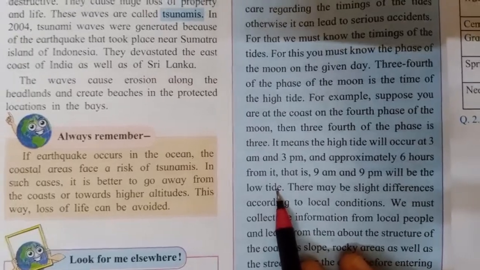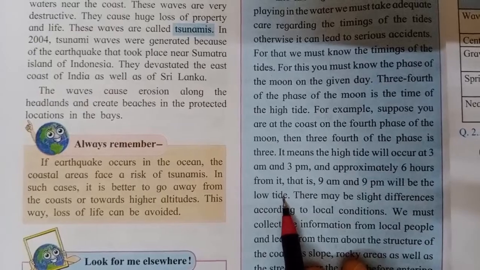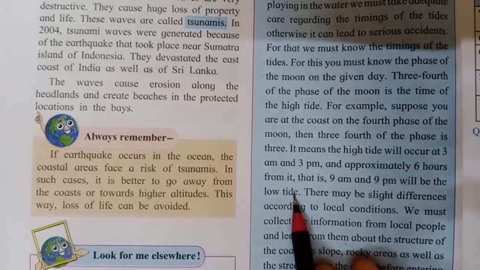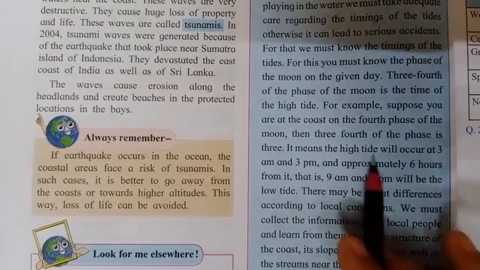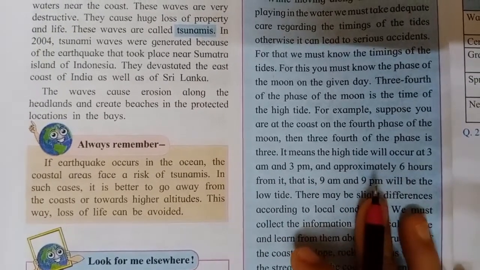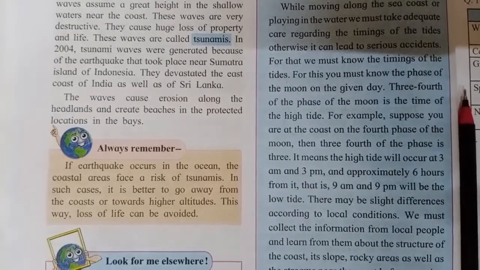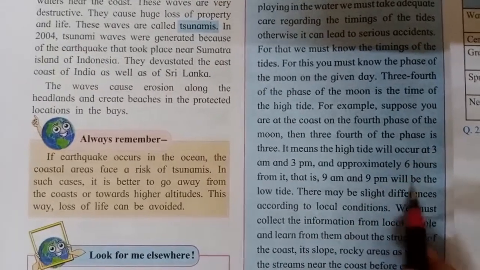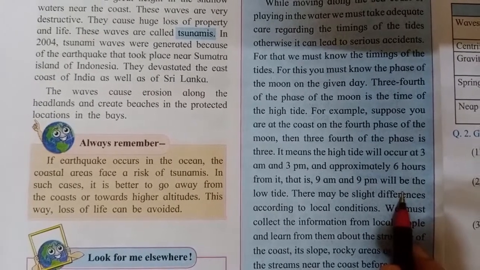So when we have to go to the seashore, especially the swimmers, or even if we go for a picnic and want to play in the water, we should know when the high tide is going to take place and when the low tide is going to take place. Even if you don't know about this, nowadays you all have mobiles, so you can search on your mobile when there will be a high tide and when a low tide, or even in the calendars the approximate timing of the high tide and the low tide is given. So accordingly we can read that, go through it, and thus we can take care of ourselves.